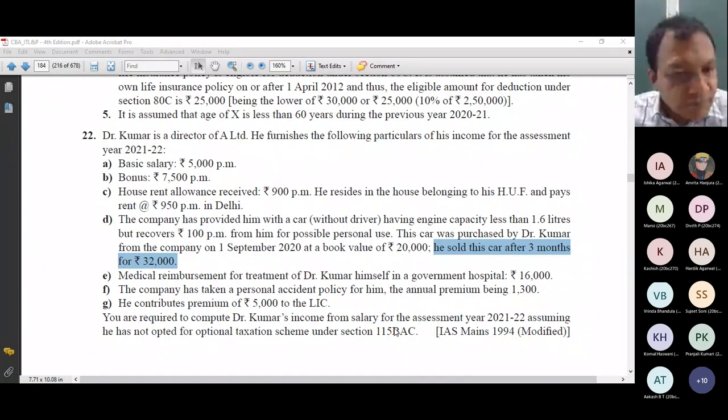Short-term capital gain. No, but one thing you said is correct, that it could have been a capital gain. It is not a capital gain, it could have been. I purchased a car for 20, so it is my asset. I am selling it for 32. So one fact cannot be denied by anyone, that there is a 12,000 gain. Please raise your hand if this fact is clear. That there is a 12,000 gain. No one can deny this. If it is clear, please raise your hands.